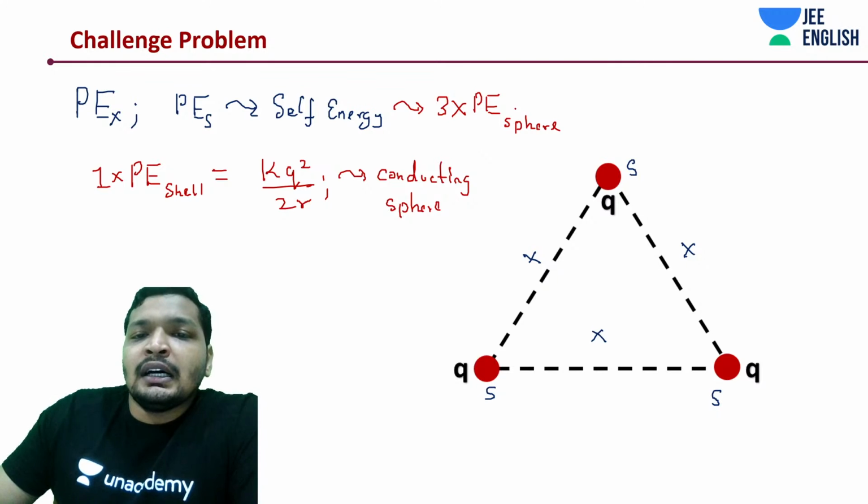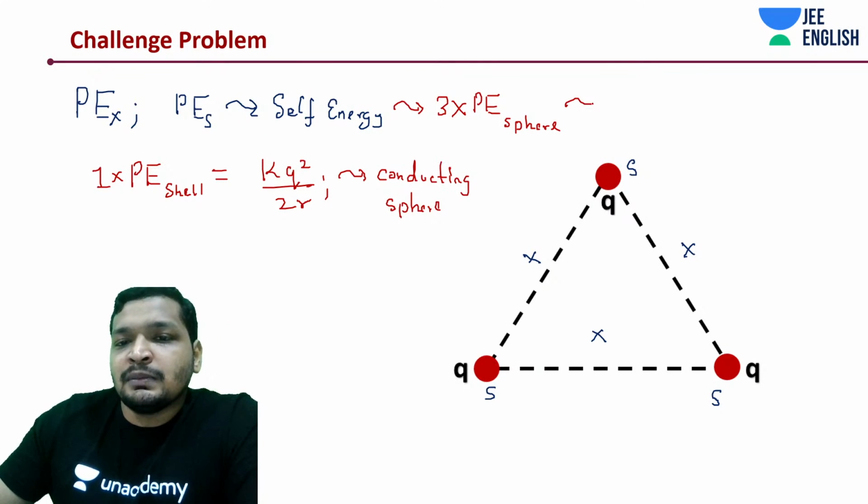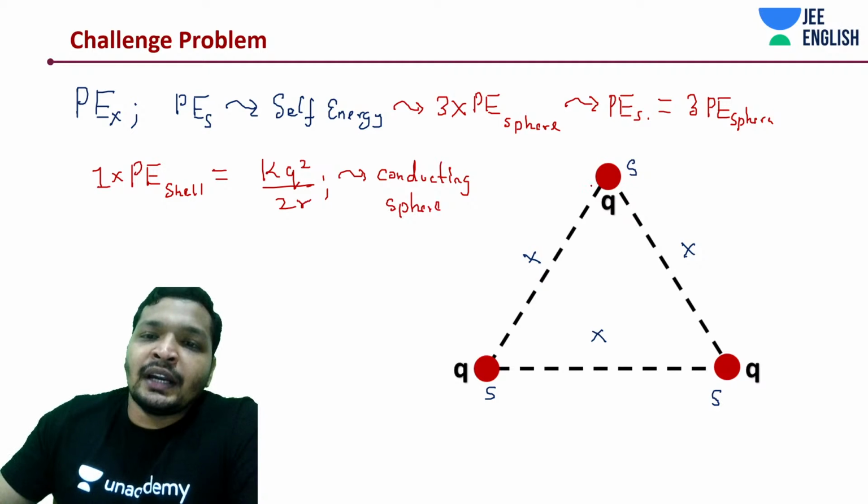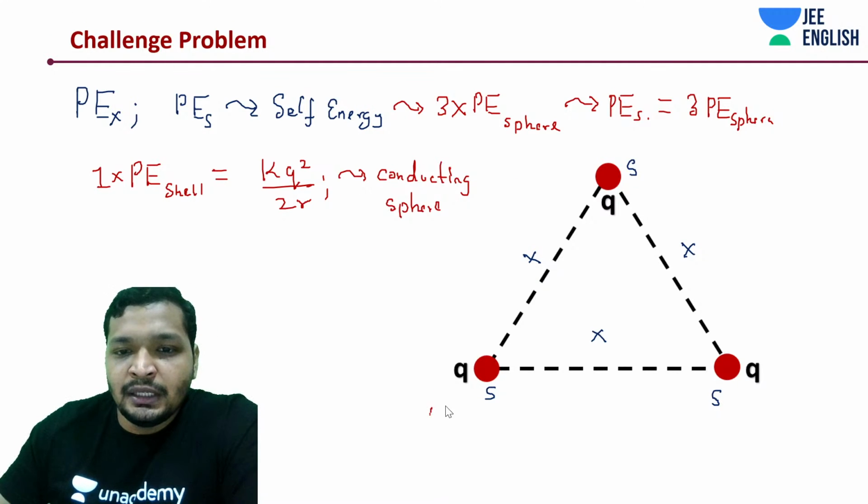That is it. Now what you need to do is add. First of all, you understood this point, that the potential energy due to the self energy is going to be 3 times that of one sphere. And you already remember for the triangular configuration, what is Px, guys?